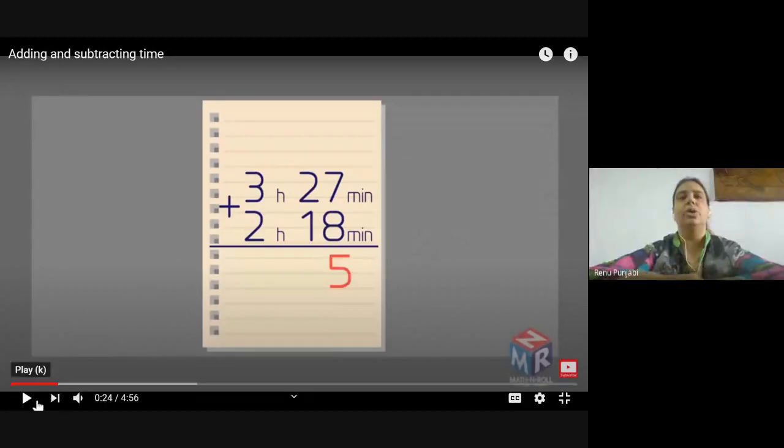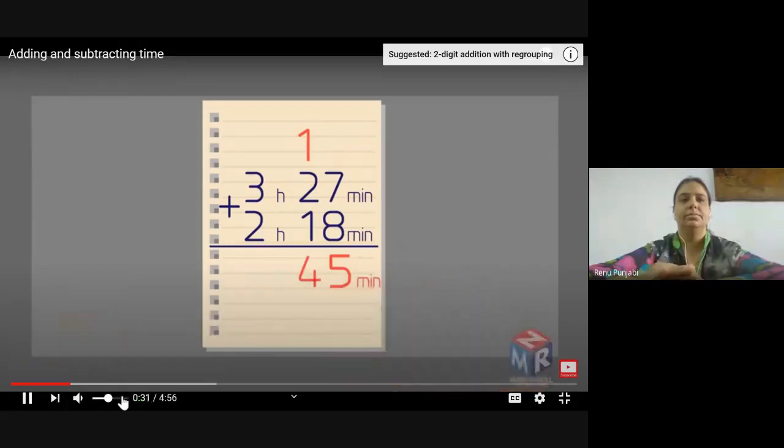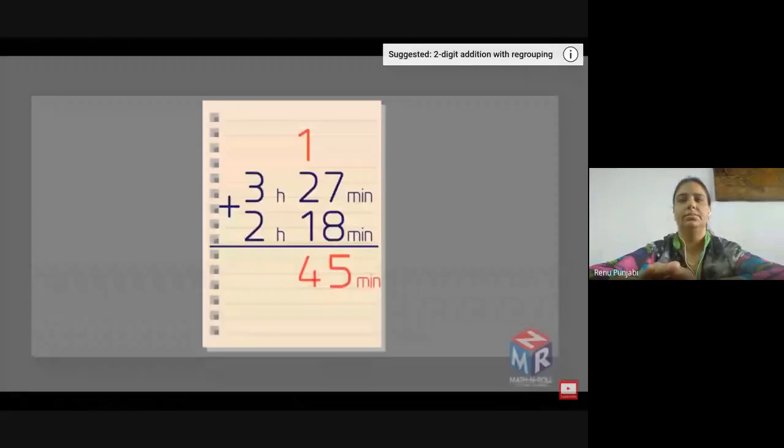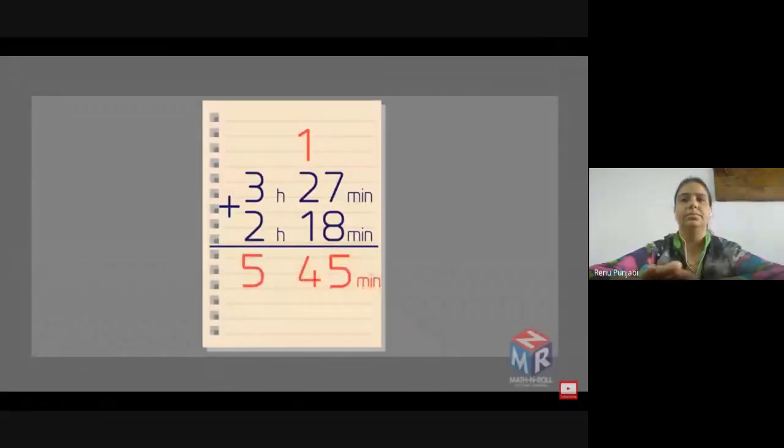So hours in the hour side and the minutes in the minutes side. Now please pay attention very, very carefully. Carry over the 1, and then we need to add 1 plus 2 plus 1, which equals 4. So we have 45 minutes. Now we need to add the hours column. 3 plus 2 equals 5 hours. So the answer is 5 hours and 45 minutes.